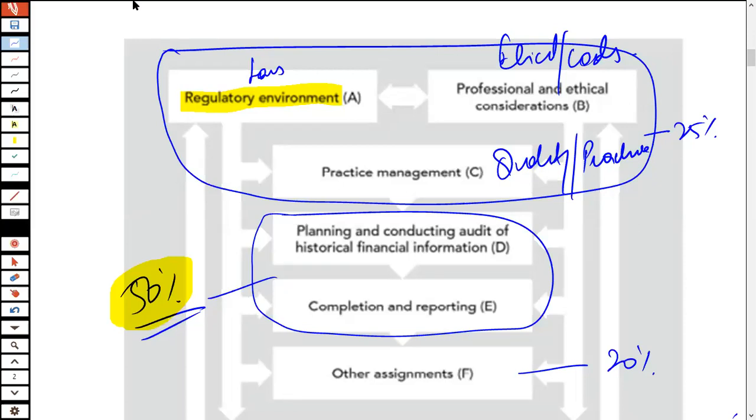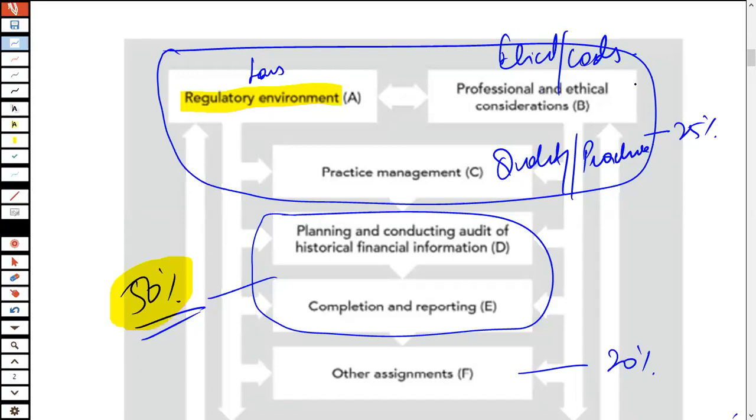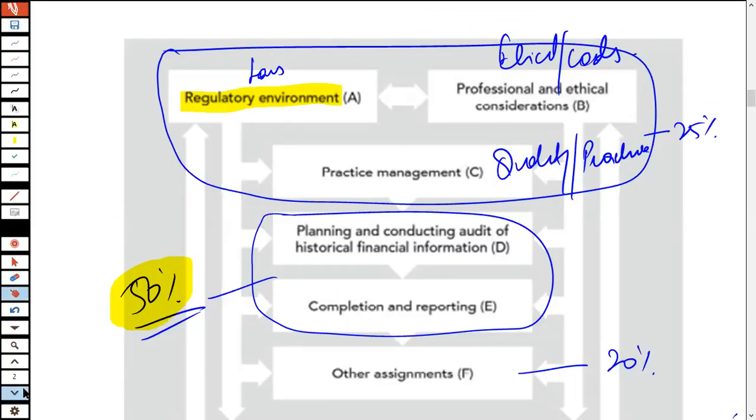Okay, now let's move a bit forward and discuss further. The next aspect of this syllabus is section D and section E. Let's try to understand what exactly is covered under them. Section D is planning and conducting audit of historical financial information, and section E is about completion and reporting. Let me guide you on what is going to be covered in section D and section E.